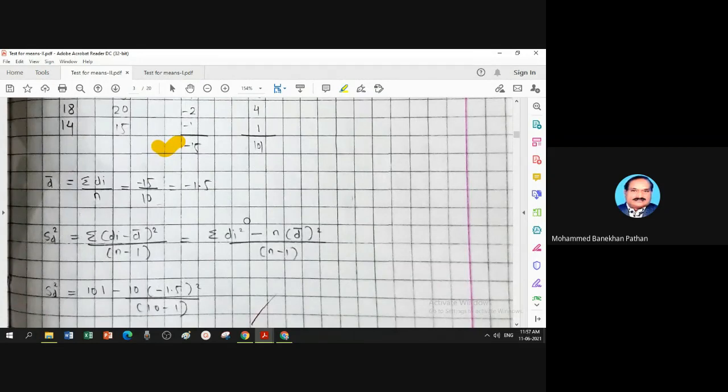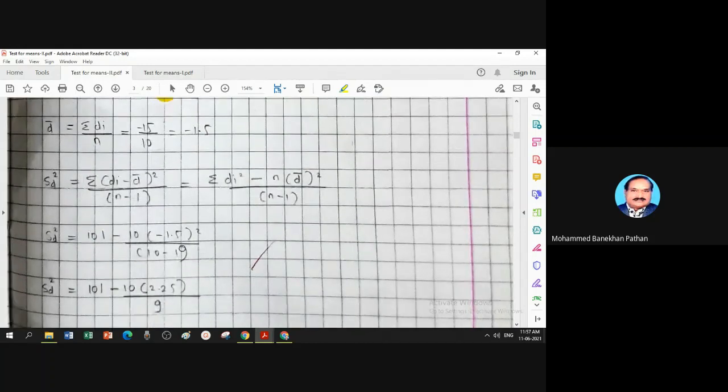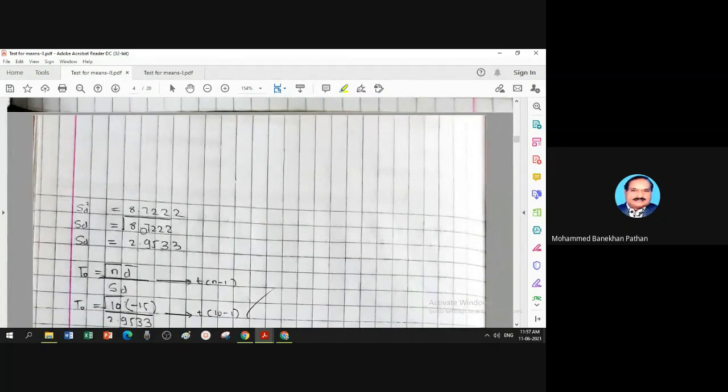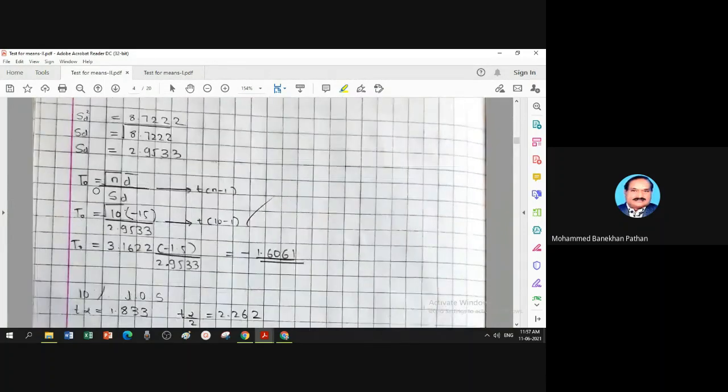This is di square. This is your formula of small s square d: sum of di squared minus n times d bar squared, divided by n minus 1. So you get s square d, take the root, that is sd. Put in the formula T0 root n, n is 10, d bar is minus 1.5, small sd is this much. Replace. Now this should not be written here because it is a numerical.